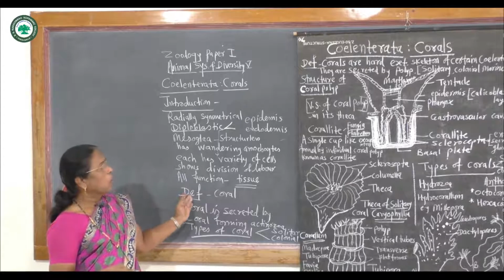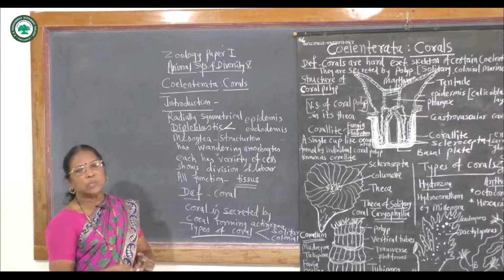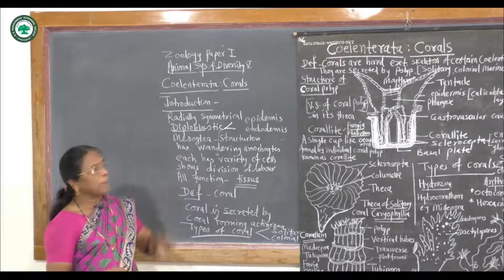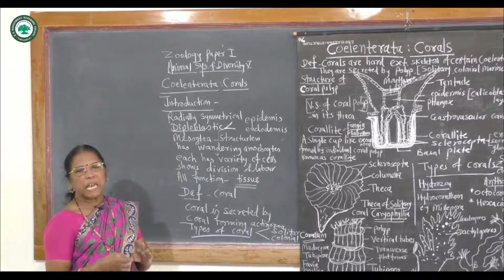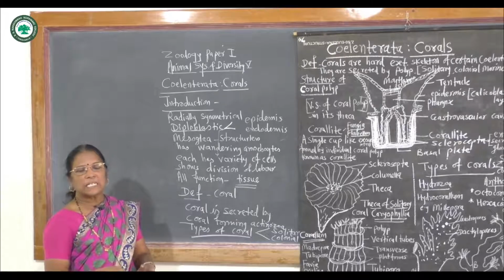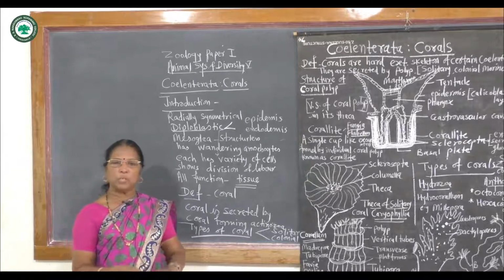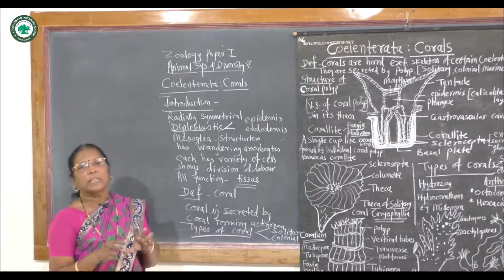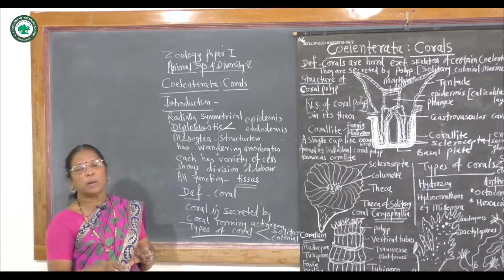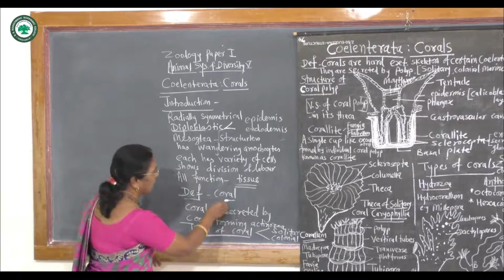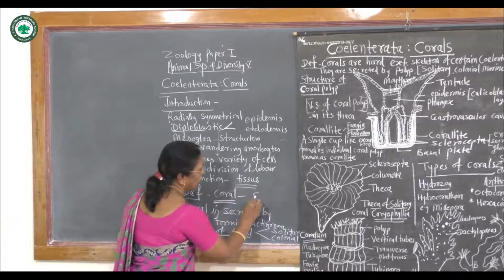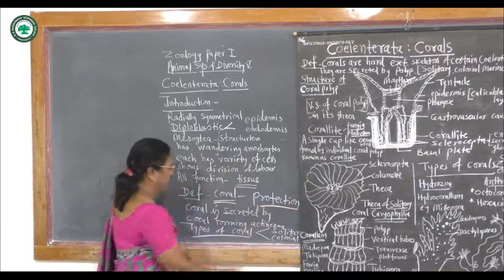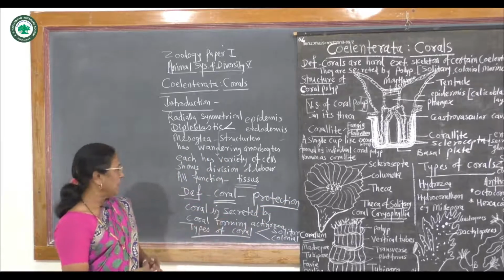What is coral? Coral is a hard exoskeleton secreted by the body, that is, the epidermal cells. Epidermal cells having calicoblastic cells secrete calcium carbonate deposition, and when this calcium carbonate deposition becomes hard, that hard part of calcium carbonate is called coral, and it is useful for protection of the body. This is the definition.